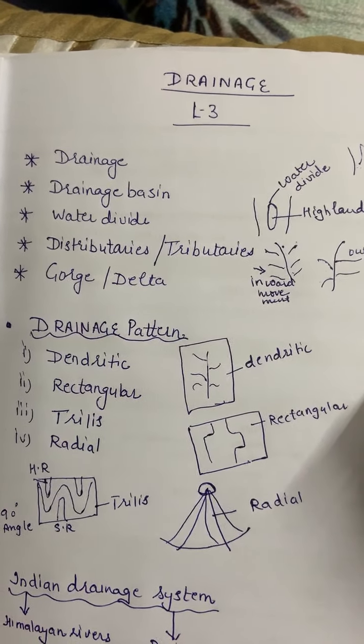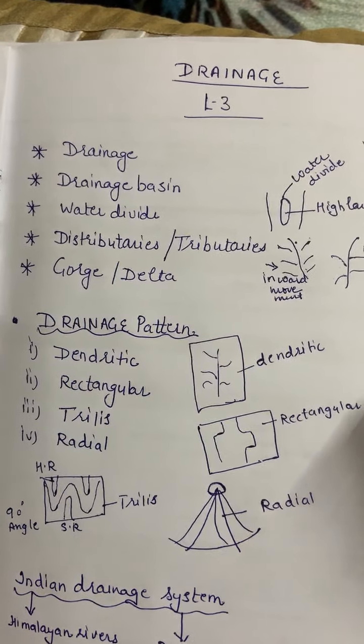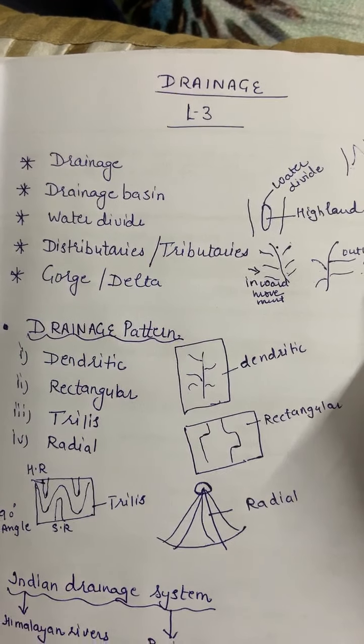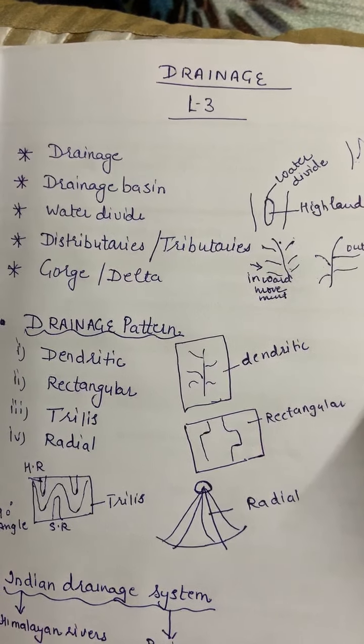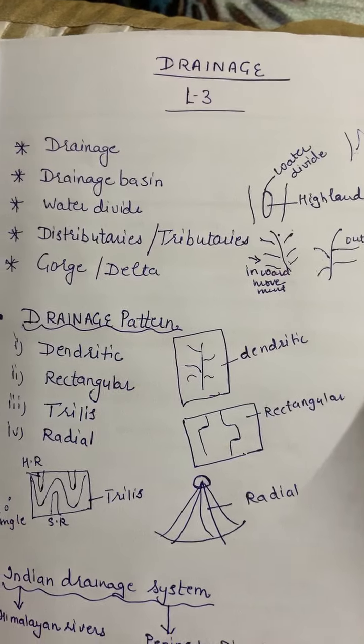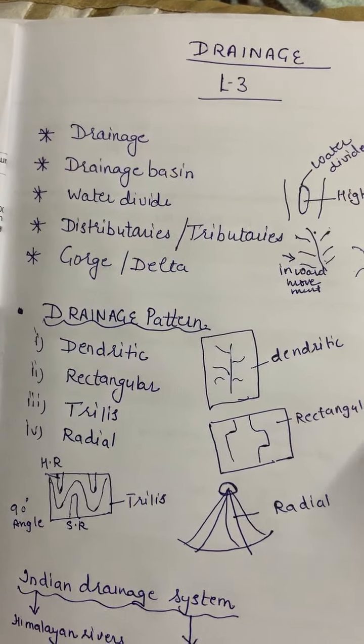Now the next is gorges. Gorge means when a river flows from a high mountain with a very high speed and it converts into a deep valley, that is known as gorges.